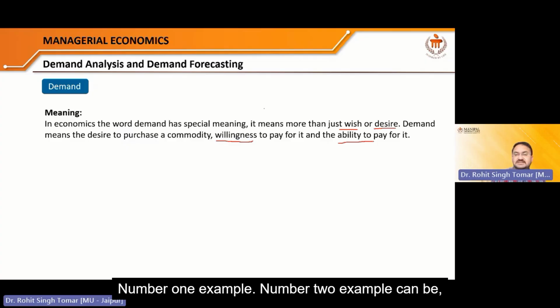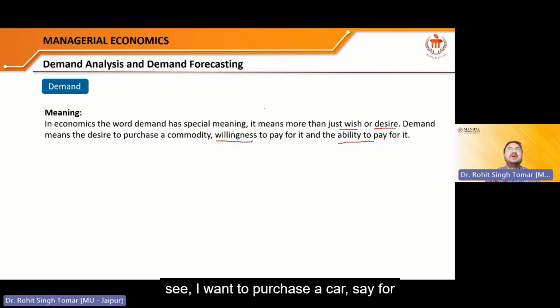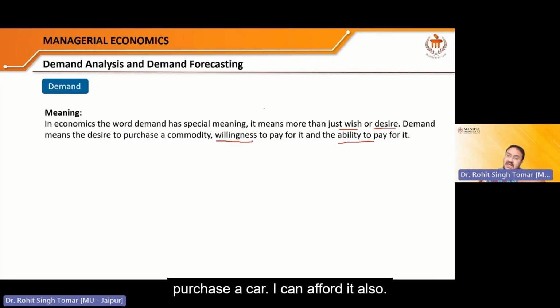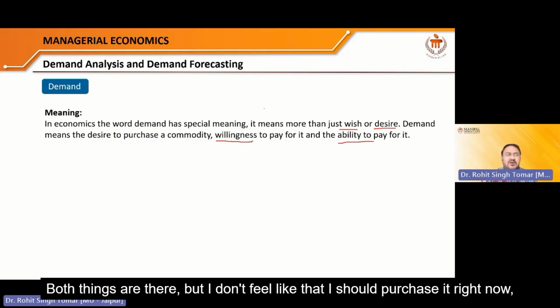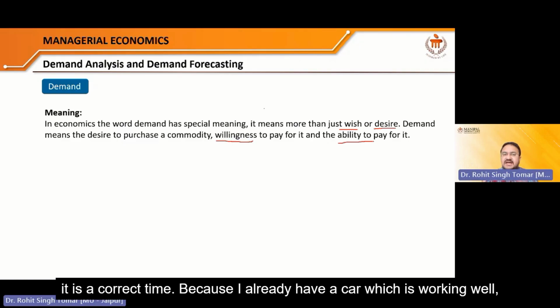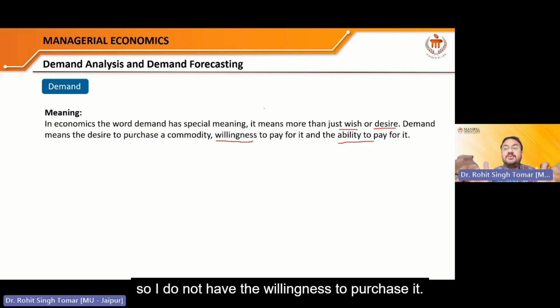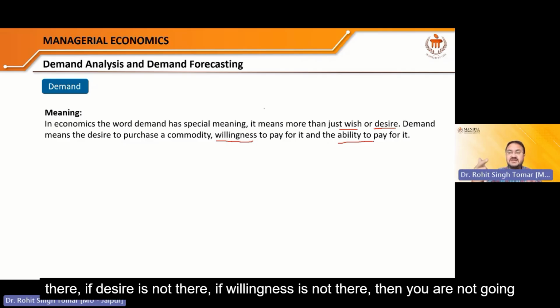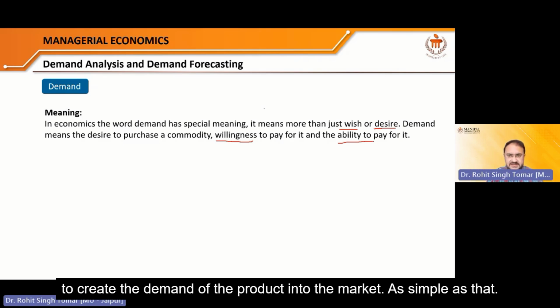Another example: say I want to purchase a car, and I can afford it also. Both things are there. But I don't feel I should purchase it right now, because I already have a car which is working well. So I do not have the willingness to purchase it. If any one of the three things is not there, whether purchasing power, desire, or willingness, then you are not going to create demand for the product in the market. As simple as that.